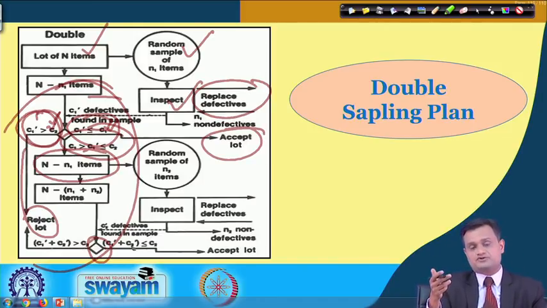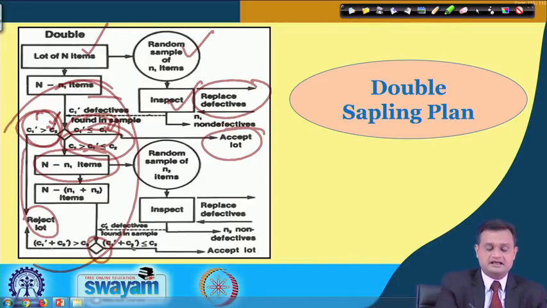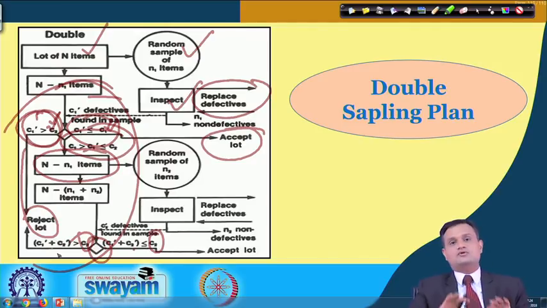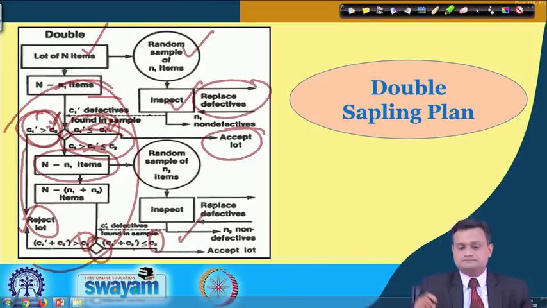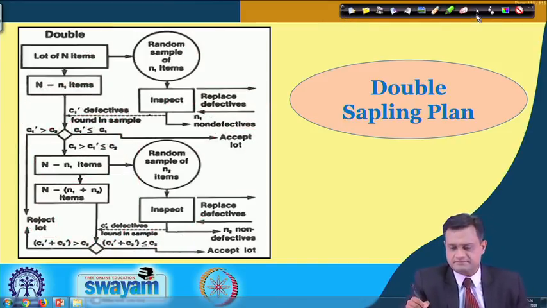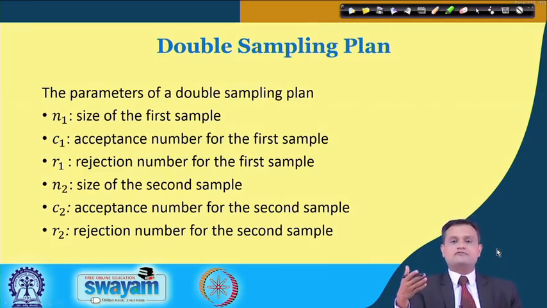So, number of defectives found in the first sample plus number of defectives found in the second sample, if it is less than this particular value C3 or if it is greater than, I will now stop by taking a decision, either reject or accept. So, this is how my double sampling plan works, and the only thing is that I am going for one more iteration, and I am considering the number of defectives found in the first sample as well as the second in order to make my final decision after taking the second sample.